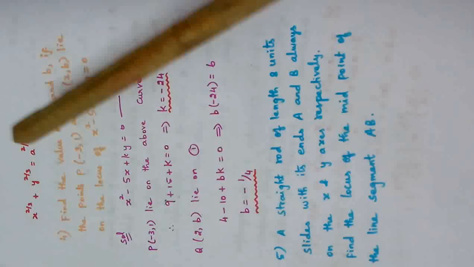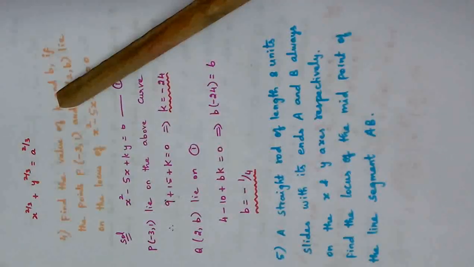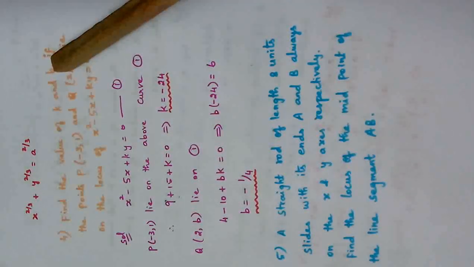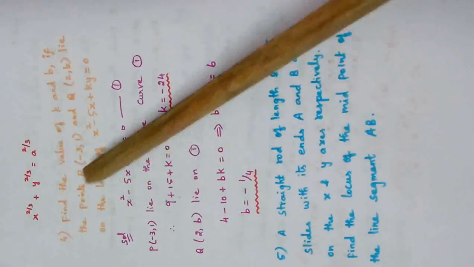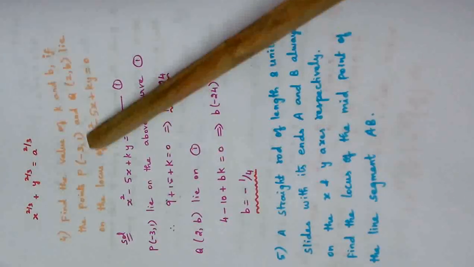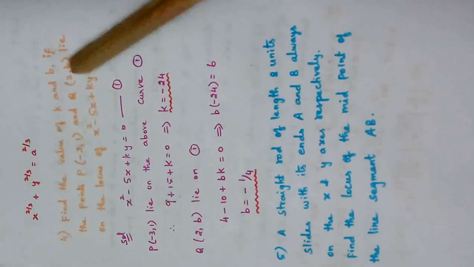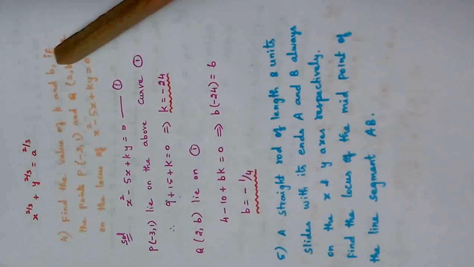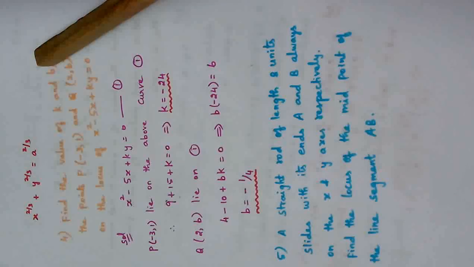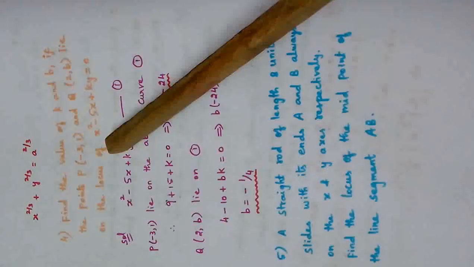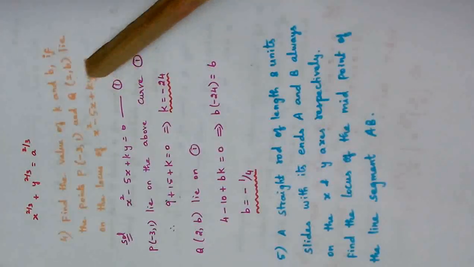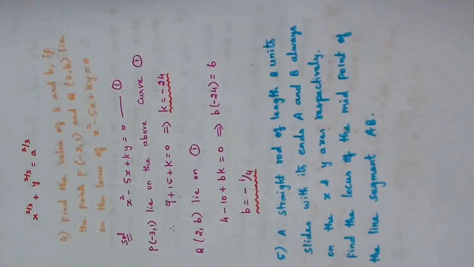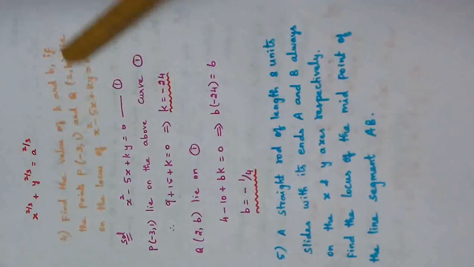Question number 4. Find the value of k and b if the points P of minus 3 comma 1 and Q of 2 comma b, this is b, don't think it is 6, 2 comma b, lie on the locus of x square minus 5x plus ky equal to 0. Now compared with the previous problems, this is very simple because the locus equation is given to us.